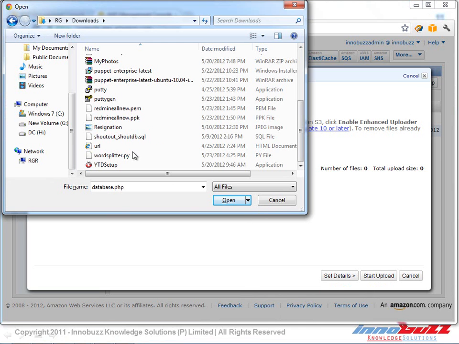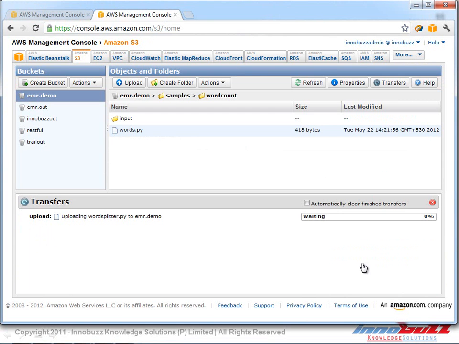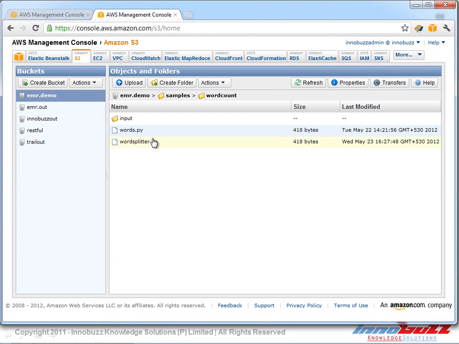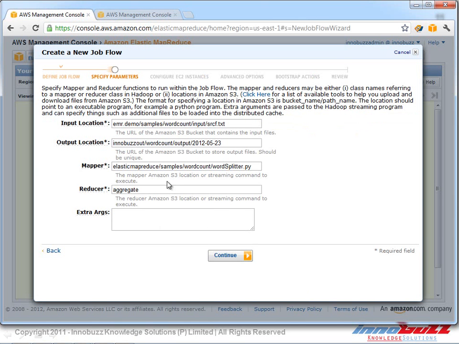Okay, we upload the new word splitter file, and I've added my files, and I click on start upload, and it's waiting for uploading, and now it's completed since it's a small file. Now this is the file which I have here for processing, so we can go ahead and see that file over here.